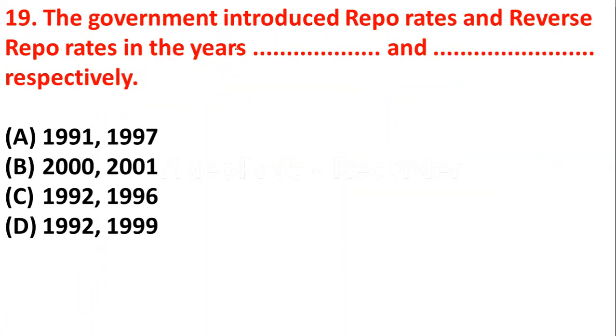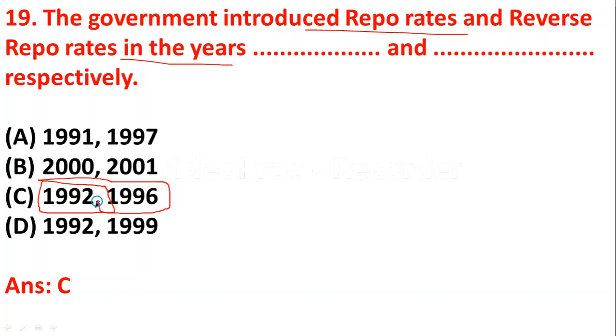Question number 19. The government introduced repo rate and reverse repo rates in the years. Four options are given here. The right answer is option C. The Government of India introduced repo rate in 1992 and reverse repo rate in 1996.